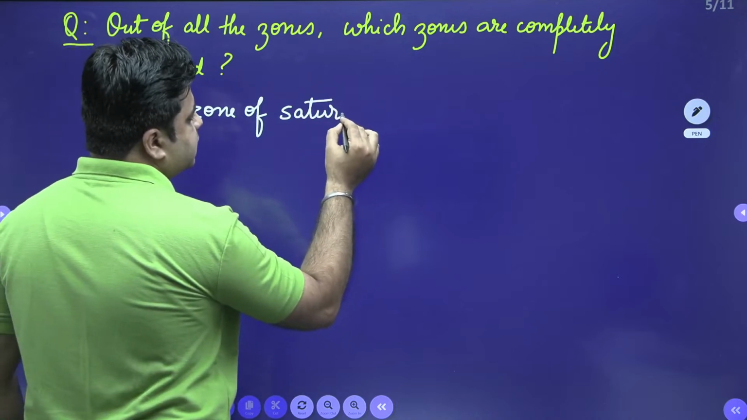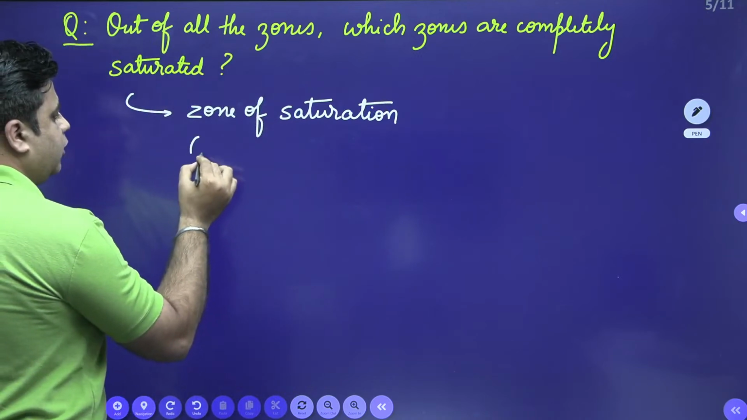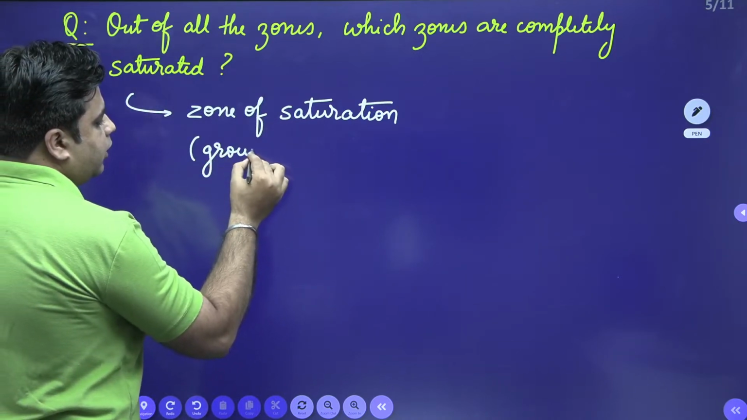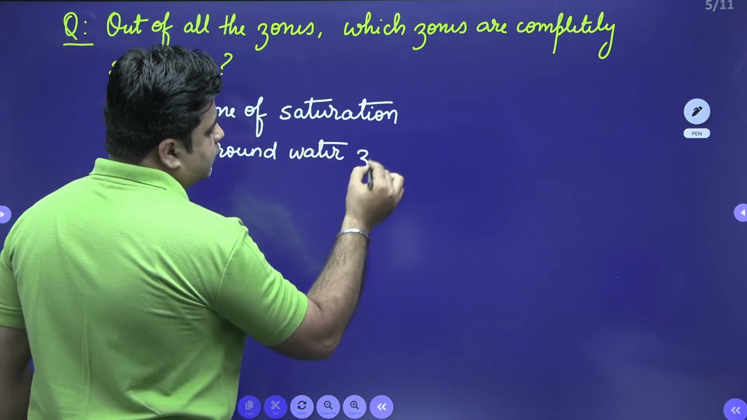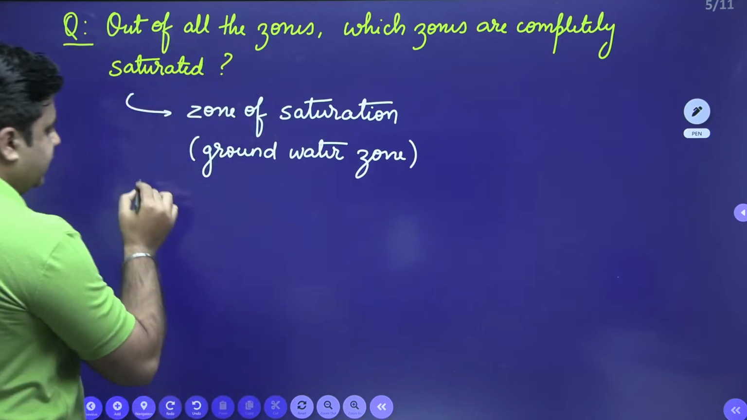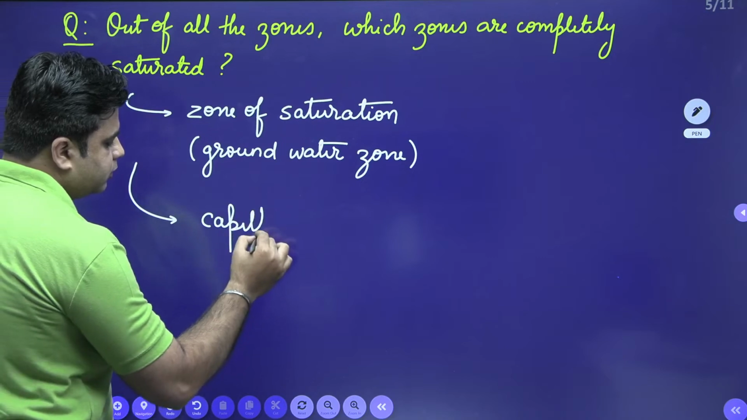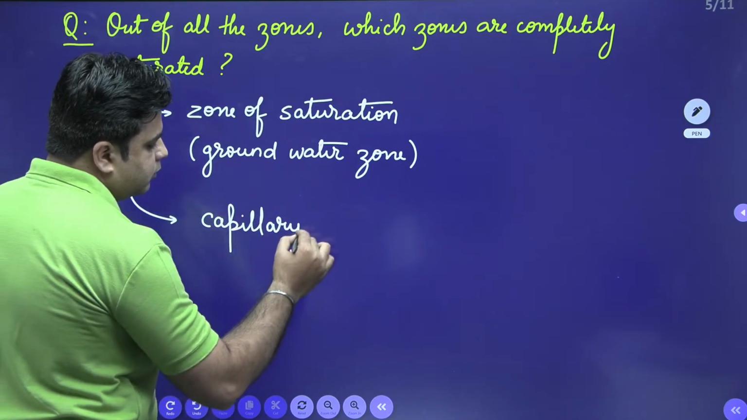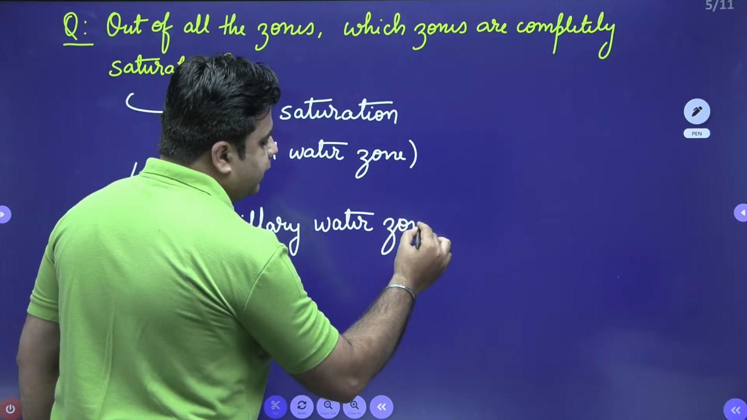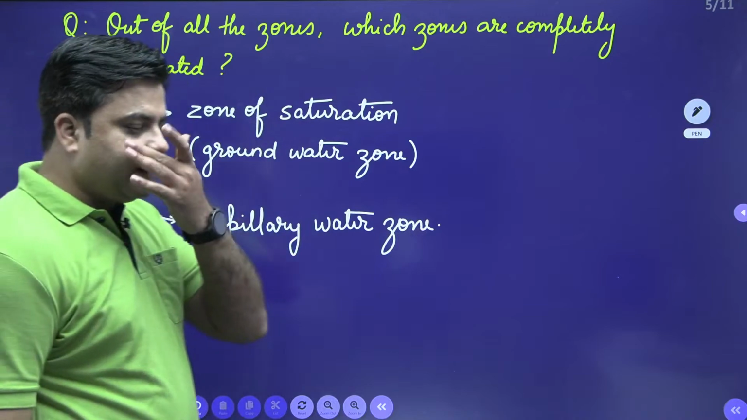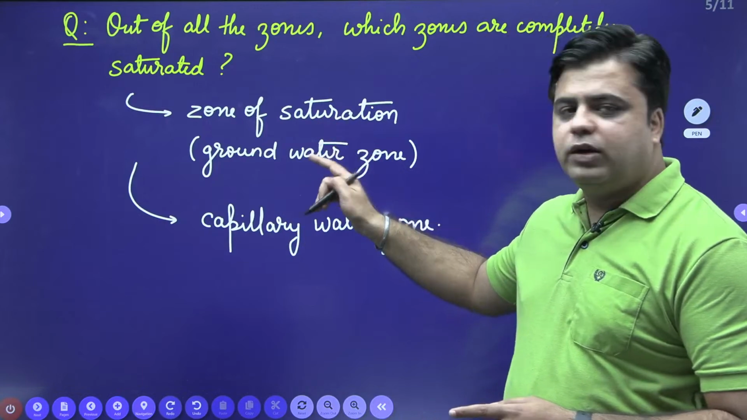the zone of saturation, which is also known as the groundwater table zone or groundwater zone. The second layer which is completely saturated is the capillary water zone. Okay. So this is the first variety of multiple select question that can be framed. So you need to keep a check on these two layers.